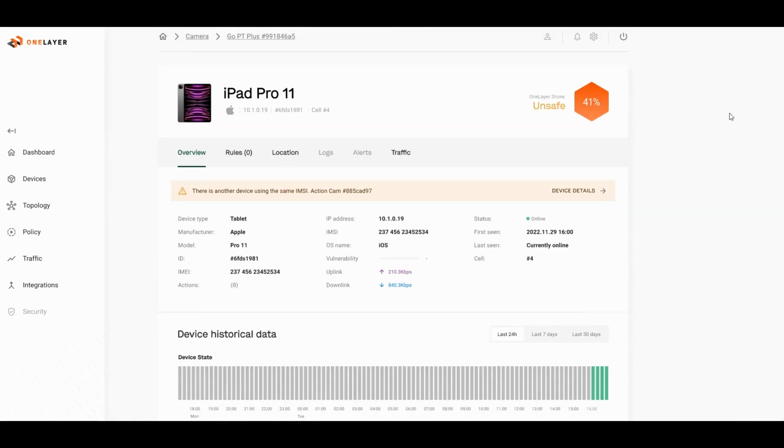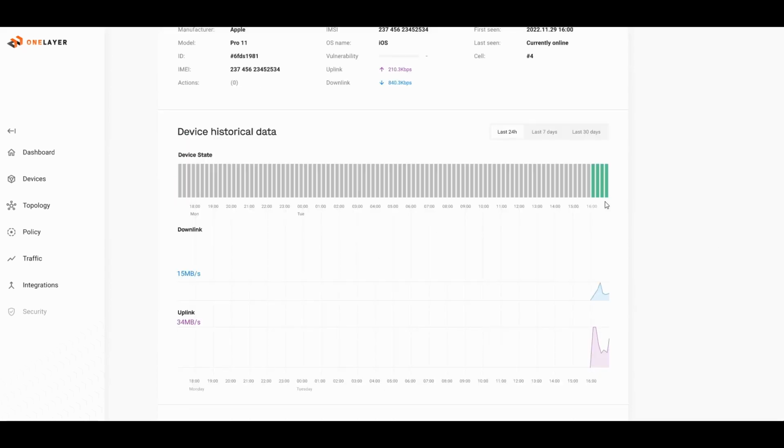The very first thing we can see about the iPad is that the OneLayer score is unsafe. This is because we're not aware of this device, and we need to learn more about it. As we can see, while the device does have a different IP and a different IMEI, the IMSI remained the same. Similarly, we can see that starting 4 p.m., exactly when the other device became offline, this device, the iPad, started streaming data.